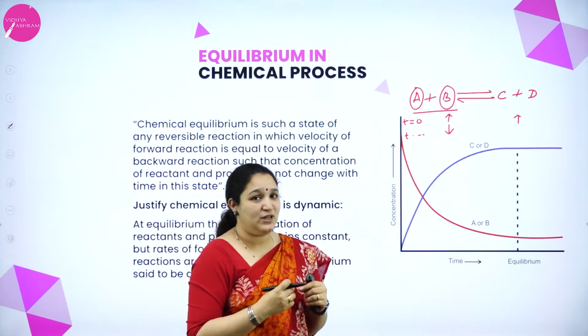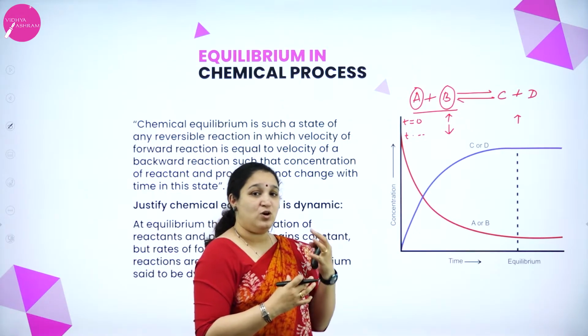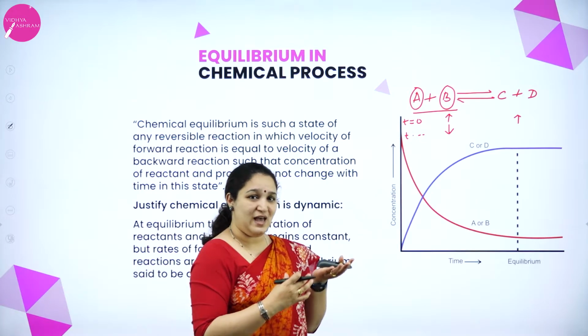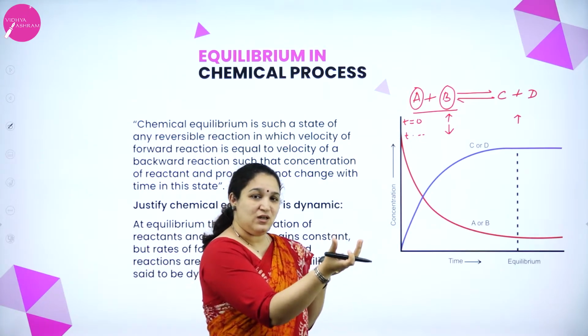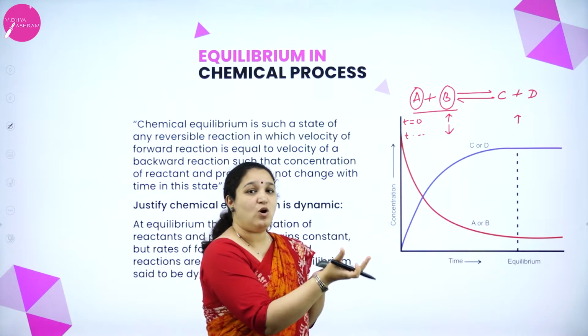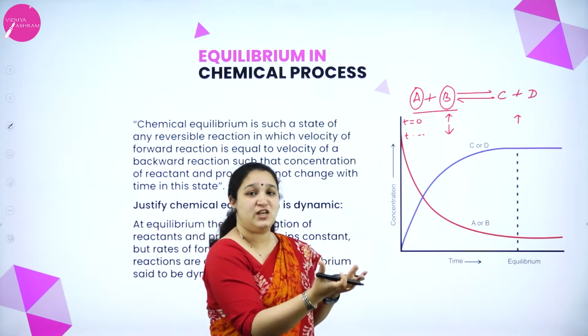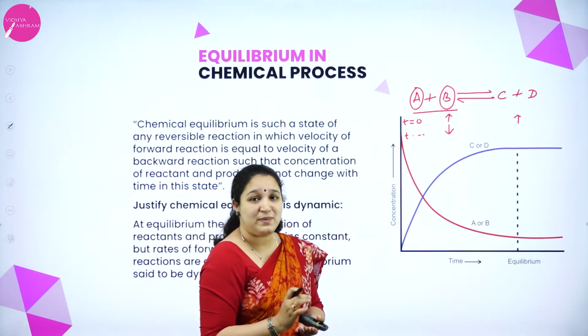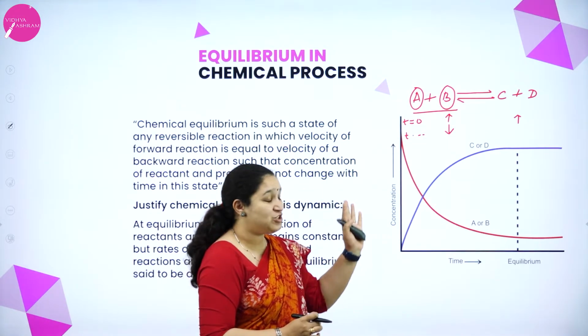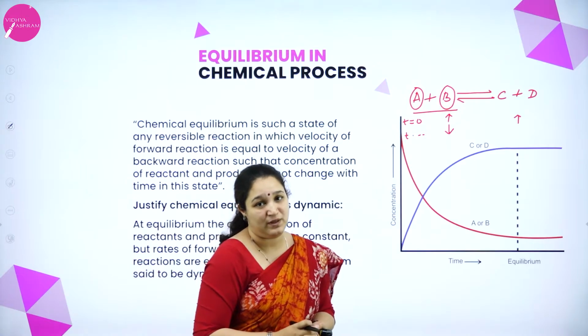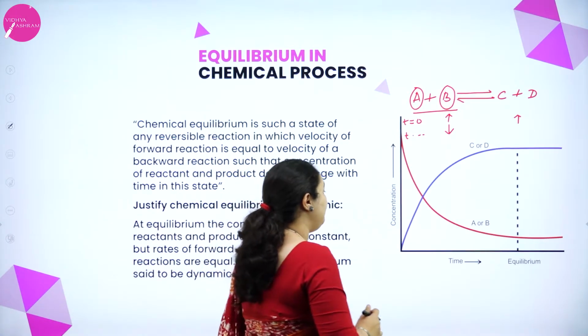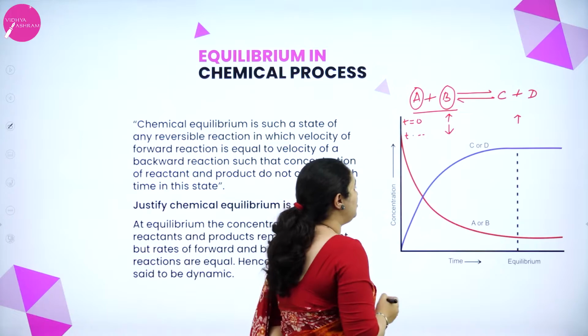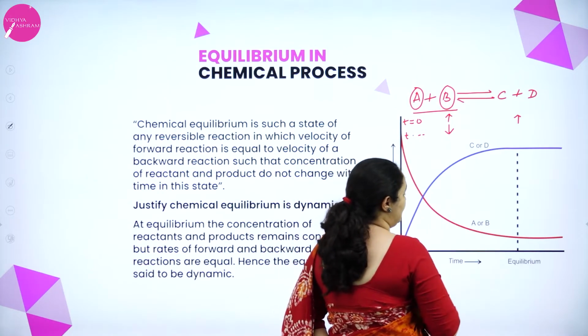And at one particular time, the concentration of the reactants and the products will become constant or they will not change further. And at that point, we call the system has attained equilibrium. You can see in this graph, I've taken concentration on the y-axis and time on the x-axis.